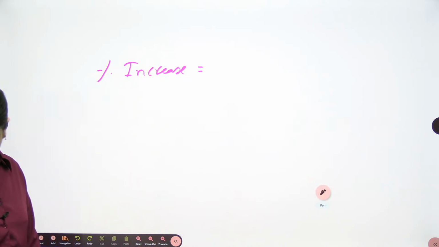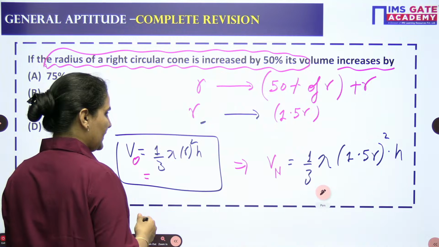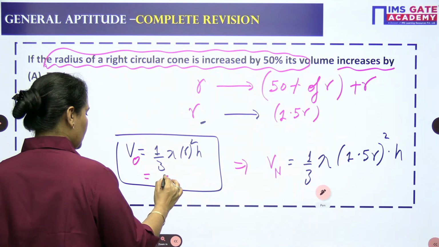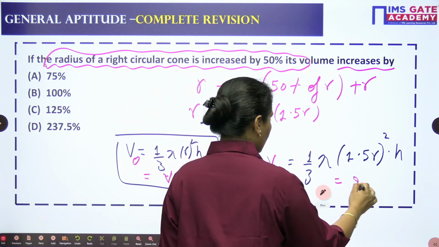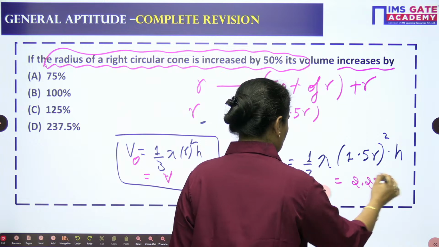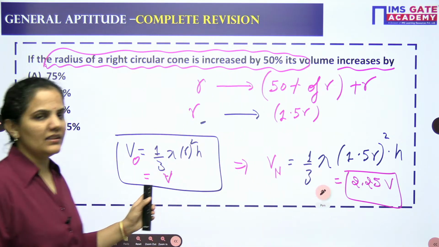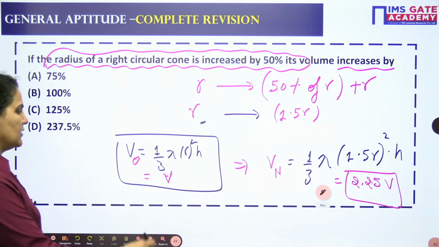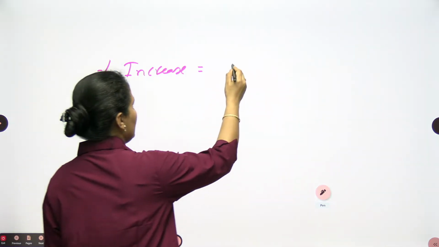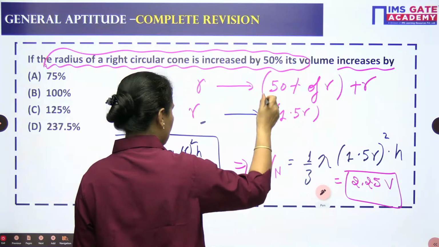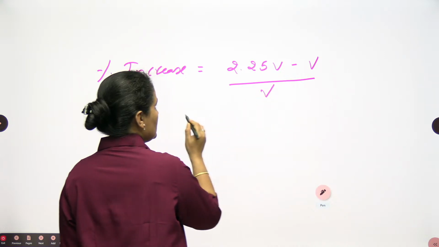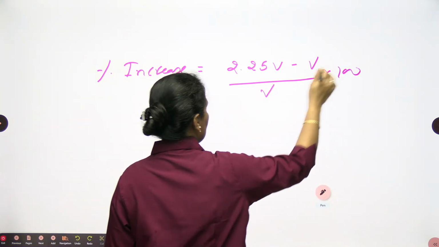Very good, shabash Rahul. Rahul and Mani, very easily we can write down this one. Suppose I write this as V only, and this, 1.5 square is 2.25, as 2.25 V. I am writing this as volume V and this as 2.25 V. So the increment is 2.25 V minus V divided by the base V only, and you want the percentage so multiply with 100.